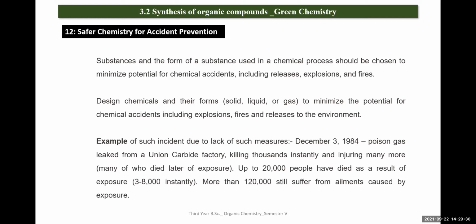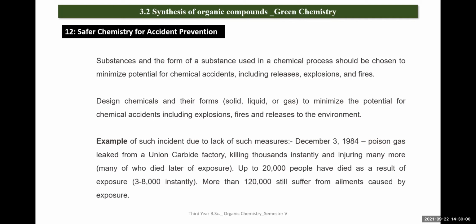Where possible, exposure to hazards should be eliminated from processes and should be designed to minimize the risk where elimination is not possible. The substances and the form of substance used in a chemical process should be chosen to minimize the potential for chemical accidents, including releases, explosions, and fires. Design chemicals and their forms, solid, liquid, or gas, to minimize the potential for chemical accidents, including exposure.